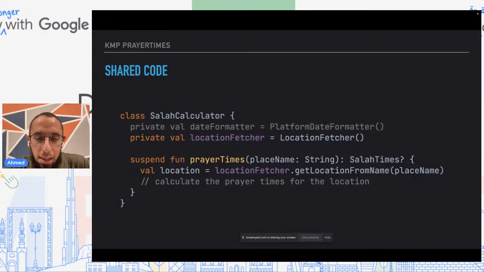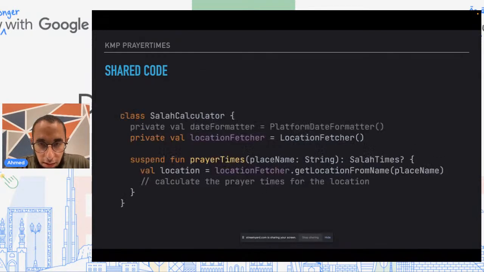And really, I've highlighted the important portions of this. It's the fact that we have a suspending function, so an asynchronous function, which will get the prayer times for a particular name. It's talking to this location fetcher, which will go and call Google APIs to fetch the information it needs, like the latitude, the longitude, and another API to fetch the time zone information. And based on this, it will plug it into a library and get the prayer times for the particular location.